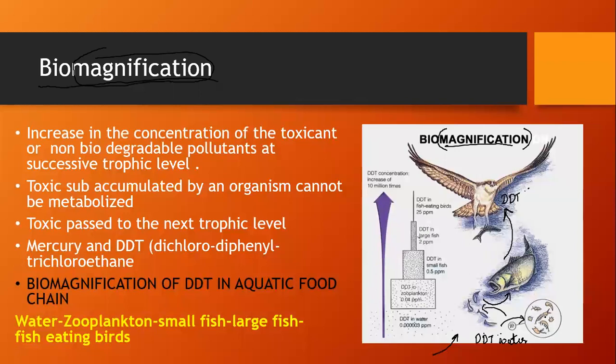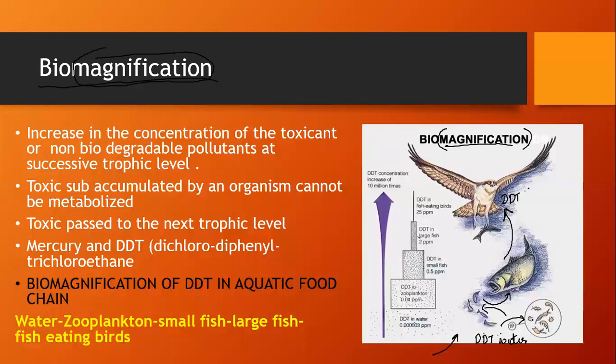From the water it moves into many zooplanktons. The DDT from the water moves into a large number of zooplanktons.